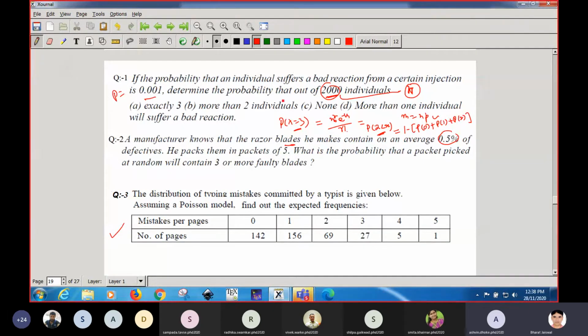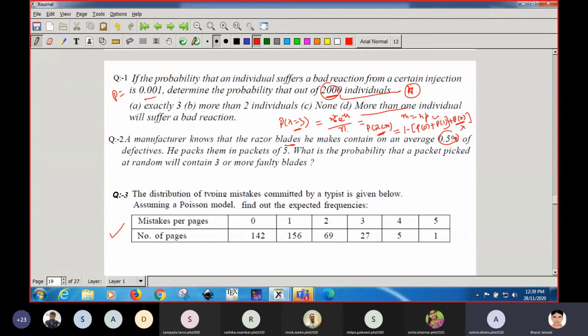Okay. What I'm going to ask, like here, the P2 is required. I think up to P1 is good enough. Yeah. What? Probability for 2. Probability for 2. Exactly 2, no? No, for D. More than one individual. More than one individual, no? You will have to subtract up to here. Yes. You will not have to. 2 will not be there. Yeah, 2 will not be there in that case.